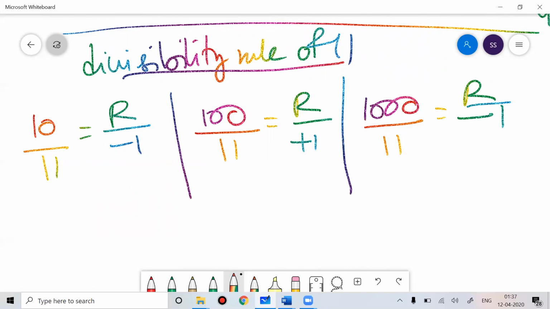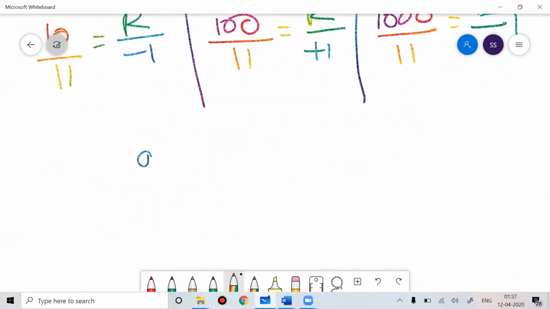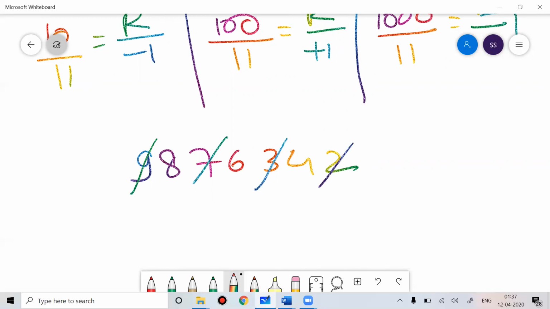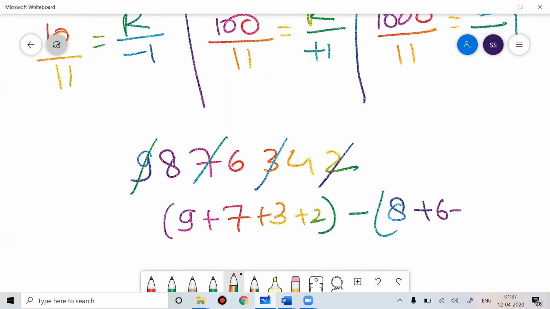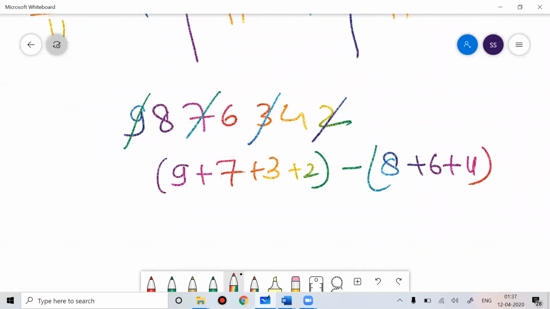So what you will do is simply this. If you get a number, some number like 9, 8, 7, 6, 3, 4, 2, you take the alternate digits. Now add these alternate digits, 9 plus 7 plus 3 plus 2, and then subtract the sum of the digits at the other places, 8 plus 6 plus 4. Now what is the value you will get?